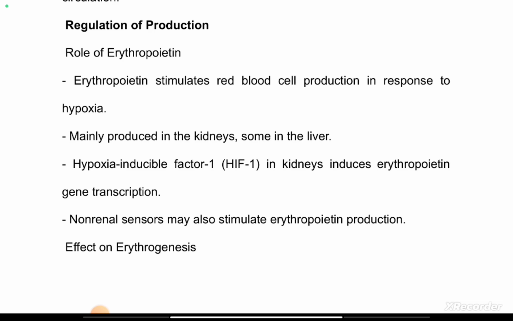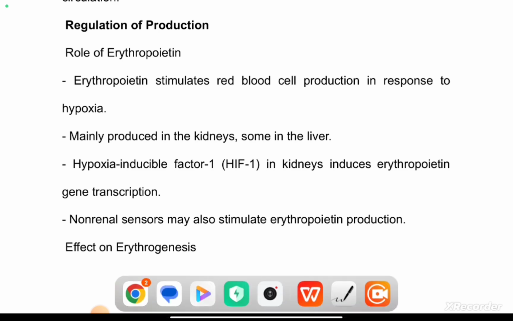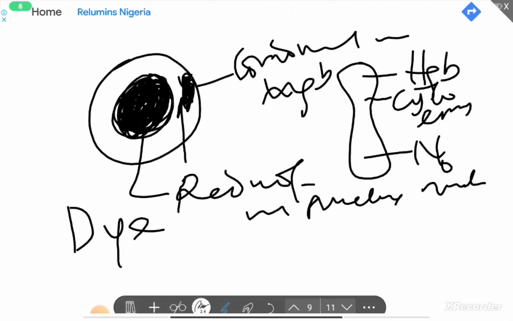For erythropoietin, what erythropoietin actually does is that it stimulates red blood cell production in response to hypoxia. Okay, so let's go to our whiteboard. Erythropoietin, hypoxia, red blood cells.